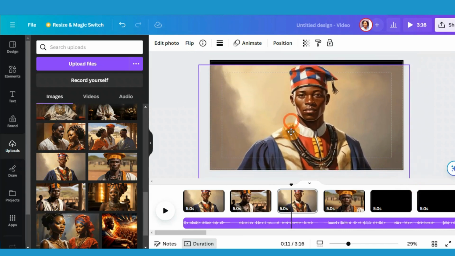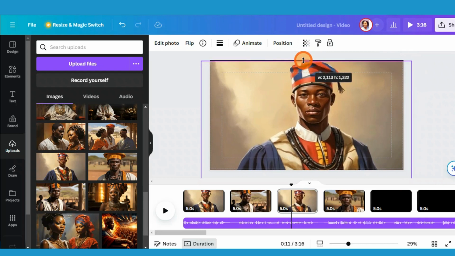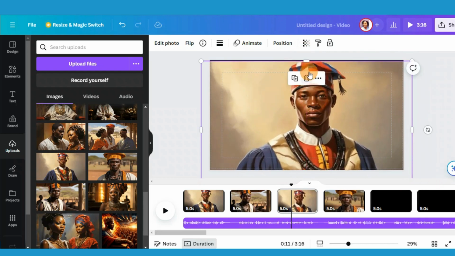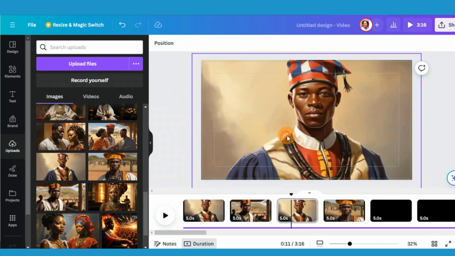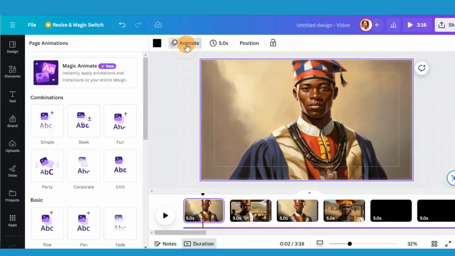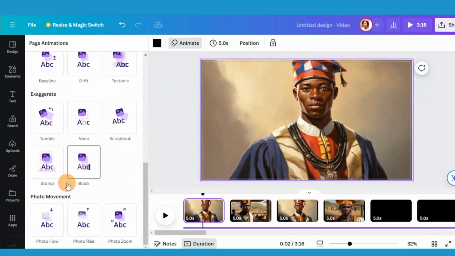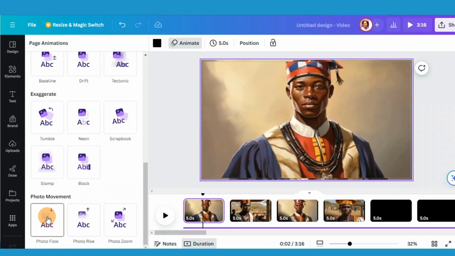Okay, we're going to use only this piece. And then the next step is to animate. You click here, and then you come to photo movement. You see it's moving.